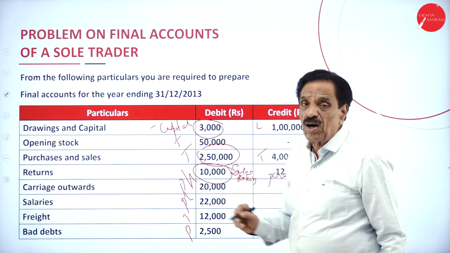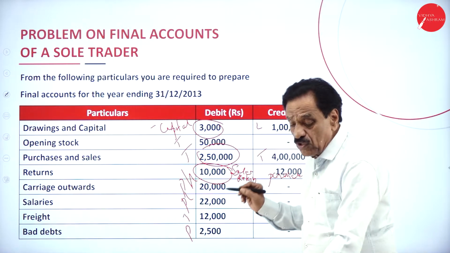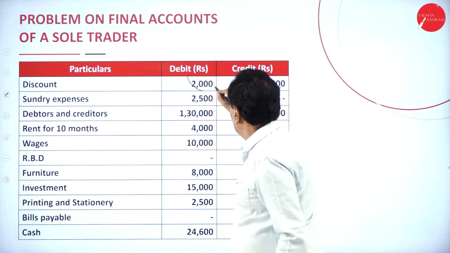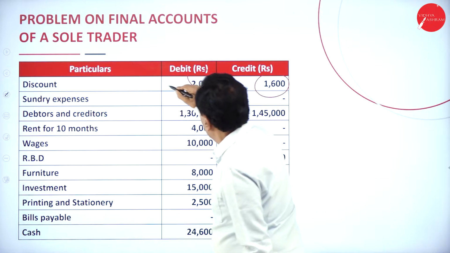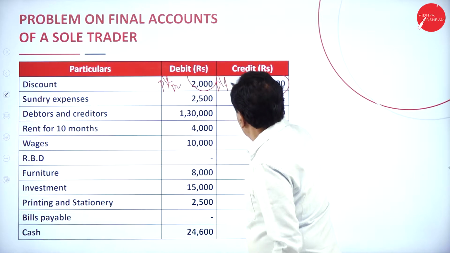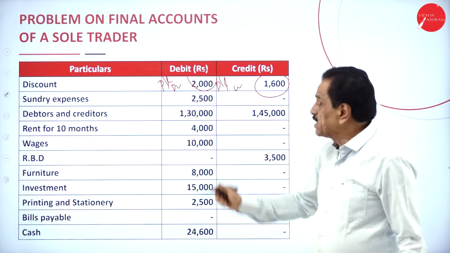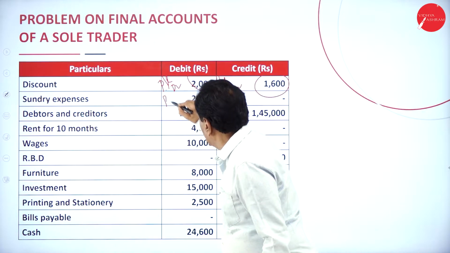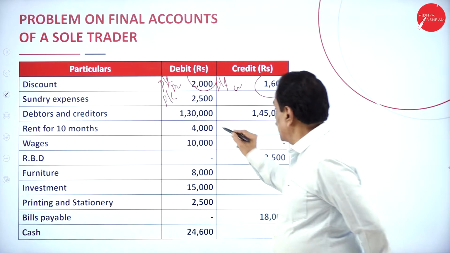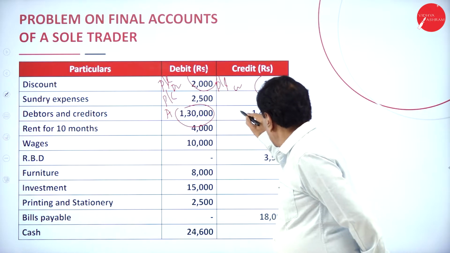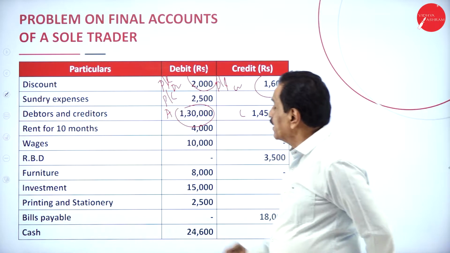So you must be in a position to bifurcate like this. Then discount: debit side allowed, credit side received. Discount allowed will come in profit and loss, debit side. Discount received will come in profit and loss, credit side. Sundry expenses, profit and loss account. Debtor is an asset. Creditor is a liability.